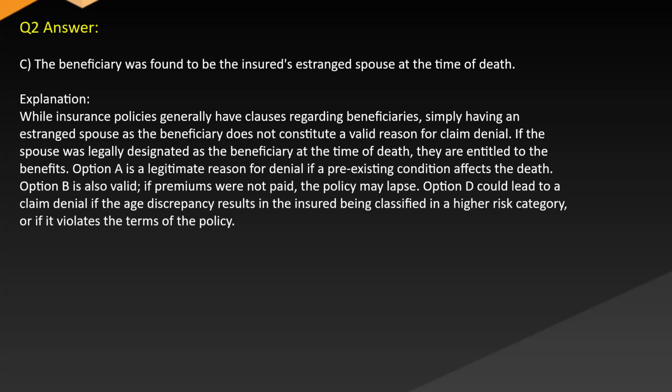Option A is a legitimate reason for denial if a pre-existing condition affects the death. Option B is also valid if premiums were not paid. The policy may lapse. Option D could lead to a claim denial if the age discrepancy results in the insured being classified in a higher risk category or if it violates the terms of the policy.